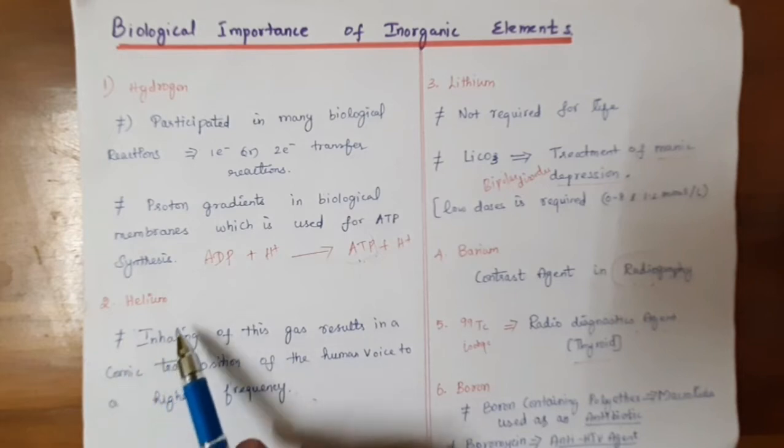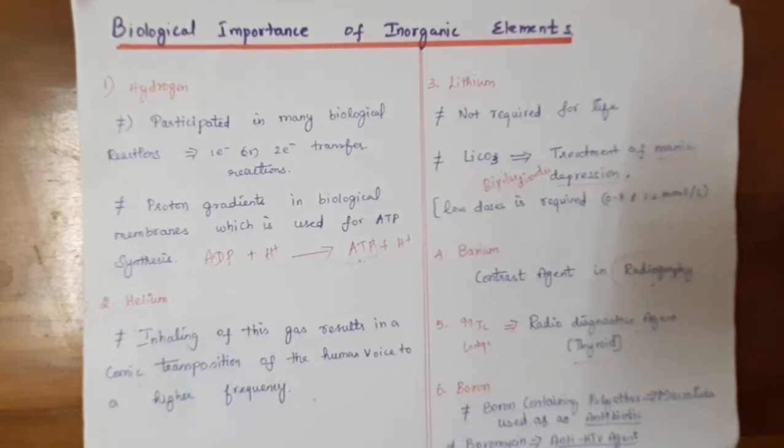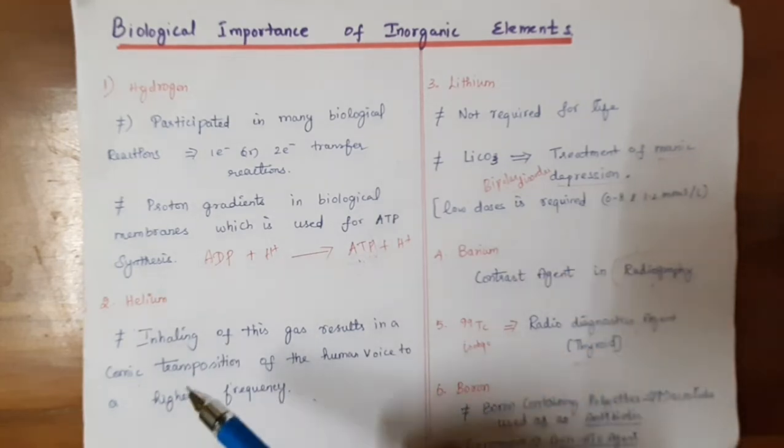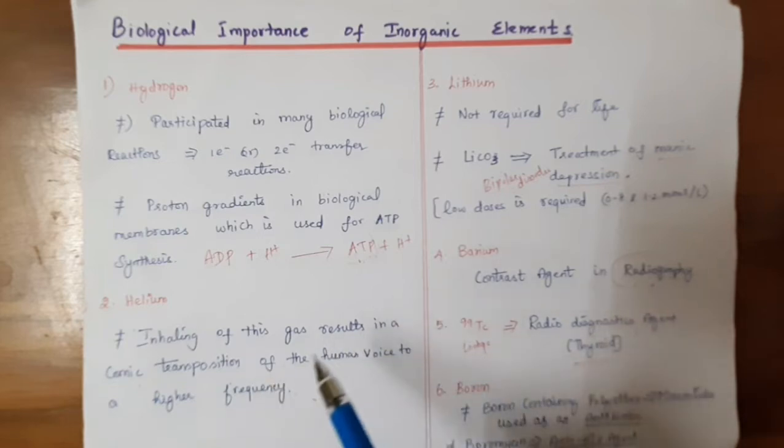And next, helium belongs to the inert gas family, a noble gas element. It's not very essential to the human body, but if it is inhaled by a person, the voice changes to a higher frequency.